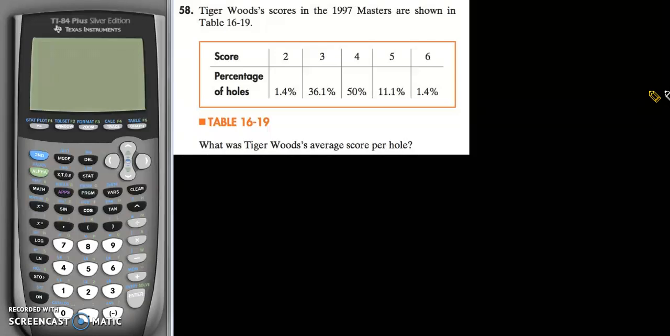Okay, number 58, we're going to look at an expected value, and here it looks like it's for golf scores. So they tell us what percent of the time in 1997, well, that was a while ago, in the 1997 Masters Tiger Woods gets different scores. Obviously different holes are worth different amounts, so this is irrespective of the par on the holes. What literal score does he get?